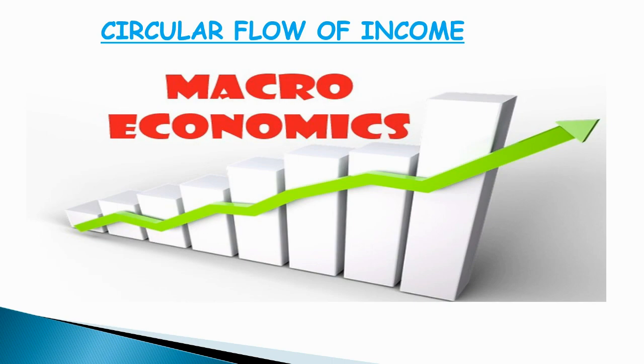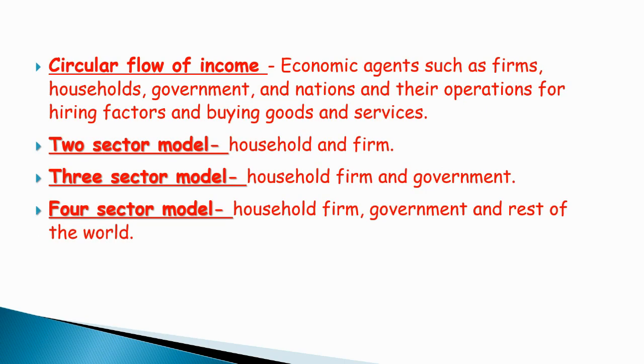There are three types of circular flow of income. Let's discuss one by one. The circular flow of income is divided into 2-sector model, 3-sector model and 4-sector model. Under the 2-sector model, there is a simple connection between the firm and the household.